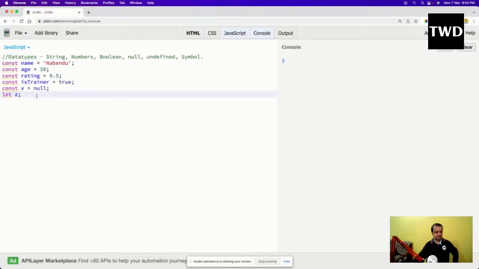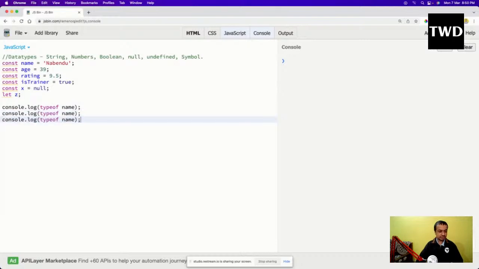Now I'll show one more thing with console.log: the typeof operator. The typeof operator gives the type of the thing.